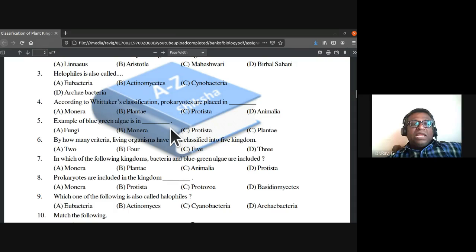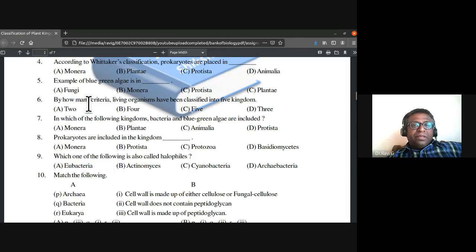Example of blue-green algae is in fungi, Monera, Protista, Plantae. Monera. So yes, blue-green algae is in Monera. Can you tell me what are the other names of blue-green algae? So they also call it cyanobacteria.